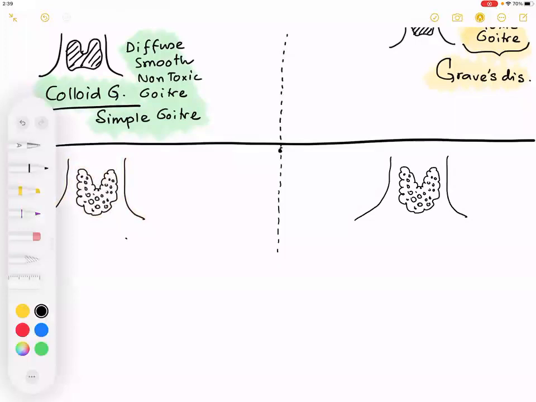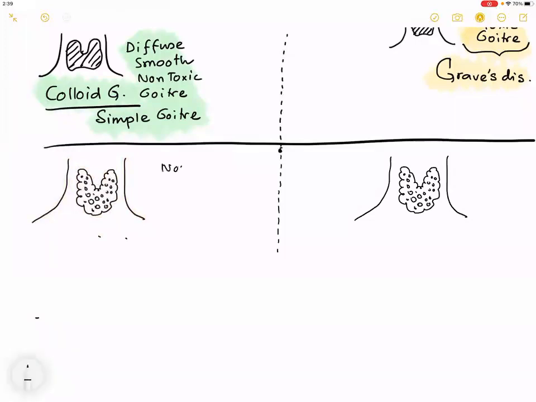This pathology will thus be called non-toxic multinodular goiter. Okay. This is something that we have discussed in the last class. This pathology will be called toxic multinodular goiter.